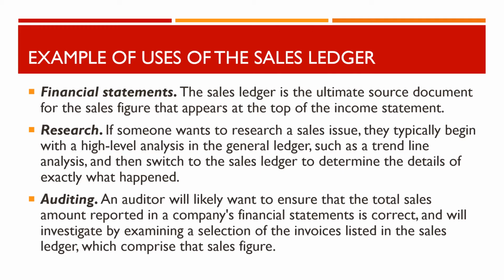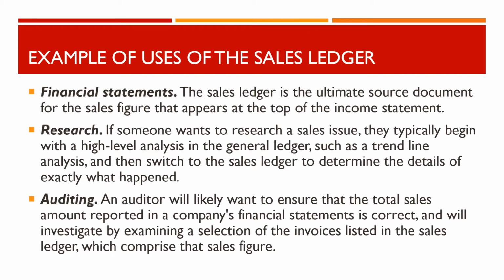of the income statement. Research. If someone wants to research a sales issue, they typically begin with a high-level analysis in the general ledger, such as a trend line analysis, and then switch to the sales ledger to determine the details of exactly what happened.